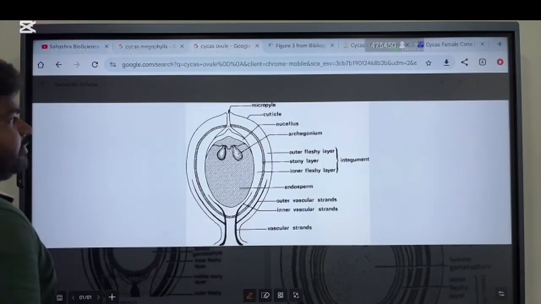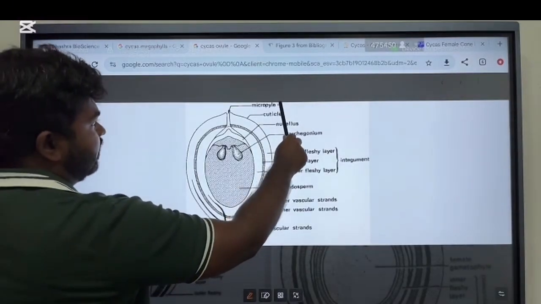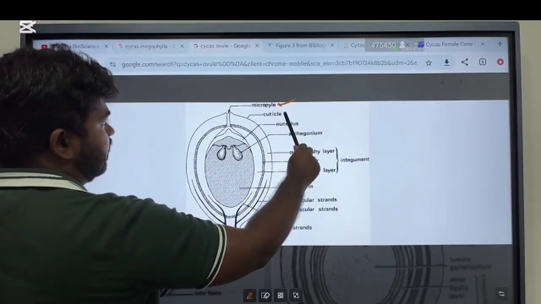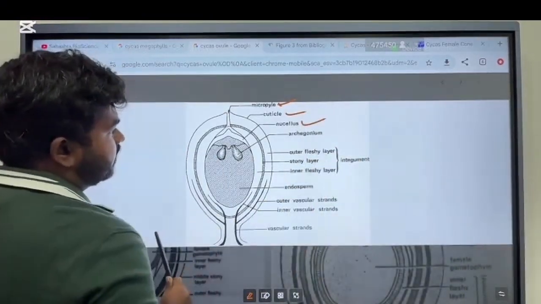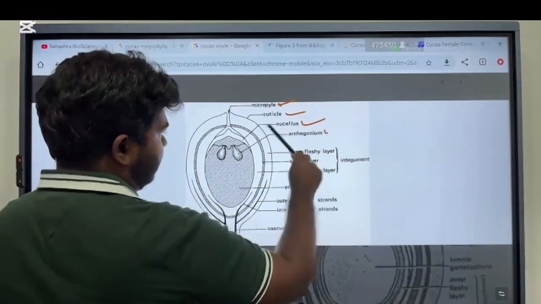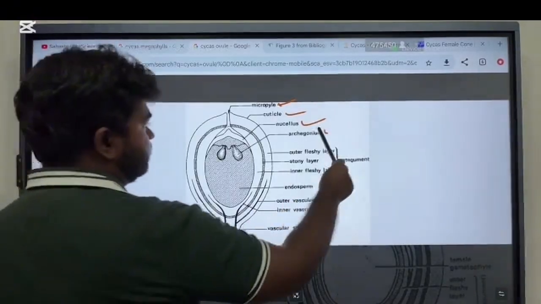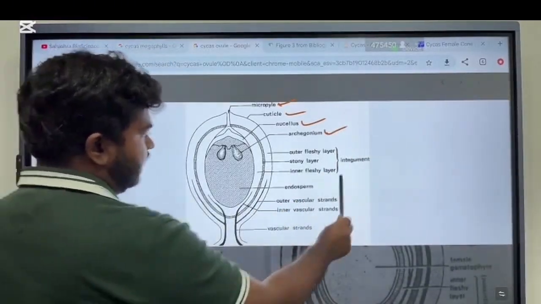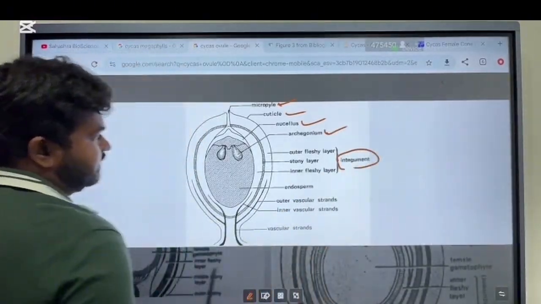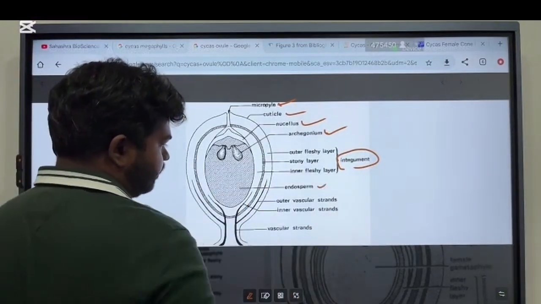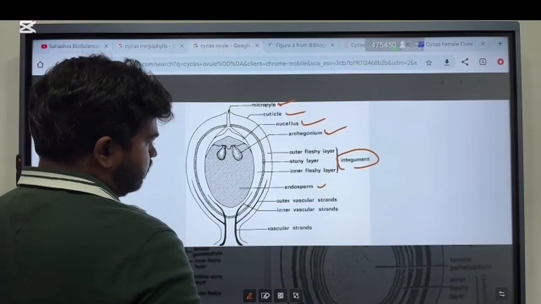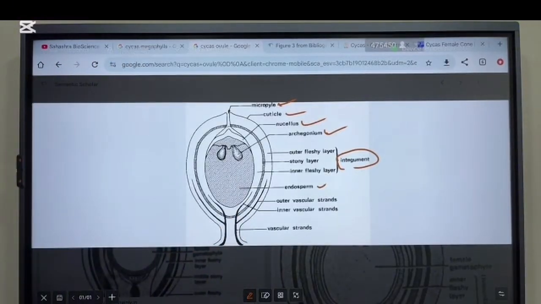When you are labeling, label these parts. Micropyle, you have to label it. Cuticle is also better to label. Sorry, the nucellus or the sporangium, archegonium, integument. That is enough. You don't have to write all these layers. Then endosperm. Those are enough.